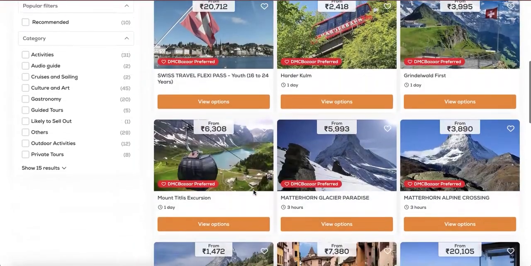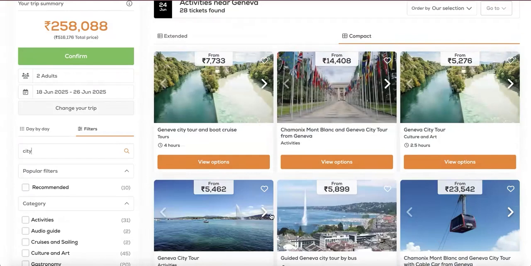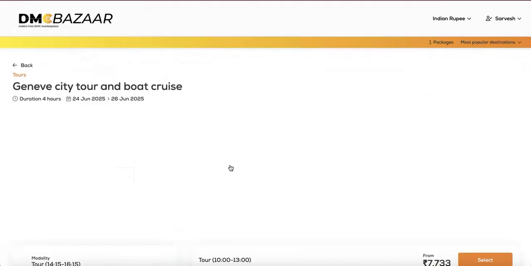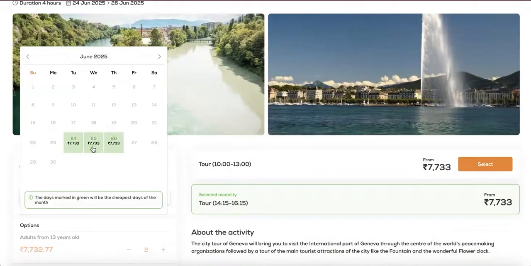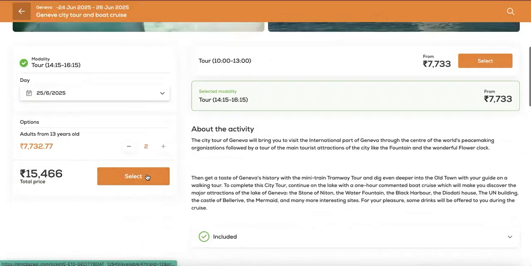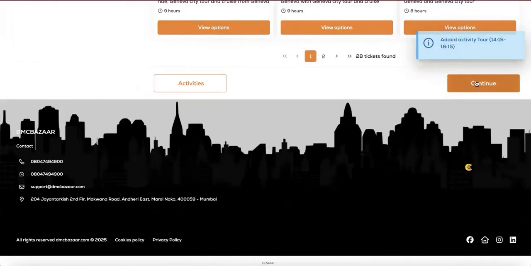Moving on to the next, for a quick search, you may also type in the name of the tour that you're looking for and the system filters all the available options for you. The quickest 4-hour tour is what we would like to offer our guests. It operates in the afternoon and in the morning. Feel free to give them a relaxed itinerary. Give them an afternoon tour on day 2. Click on select. All the activities have been selected for the entire Swiss itinerary.